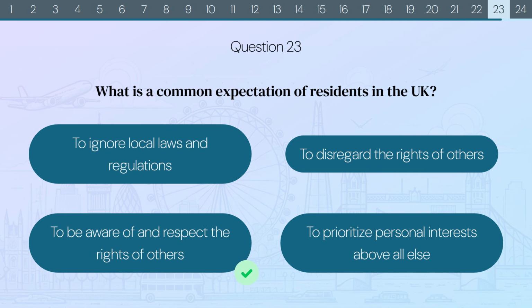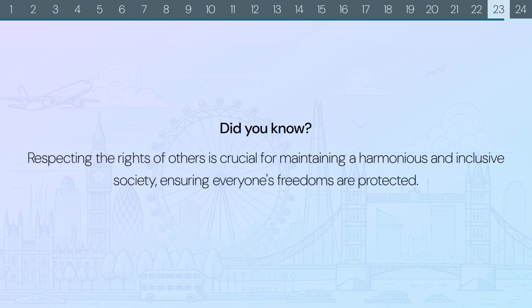The correct answer is to be aware of and respect the rights of others. Did you know? Respecting the rights of others is crucial for maintaining a harmonious and inclusive society, ensuring everyone's freedoms are protected.